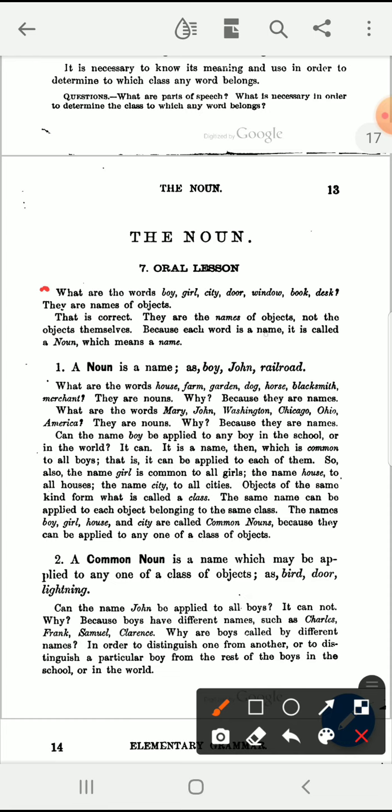They are the names of objects, not the objects themselves. Because each word is a name, it is called a noun, which means a name.